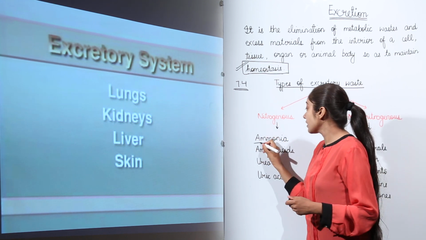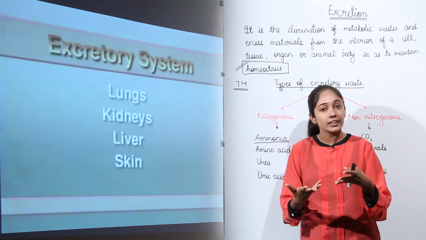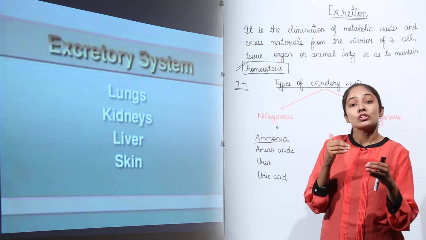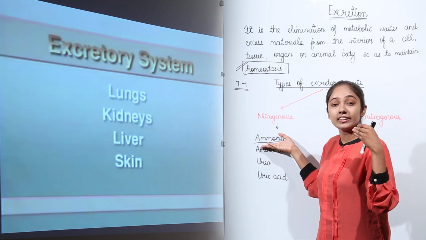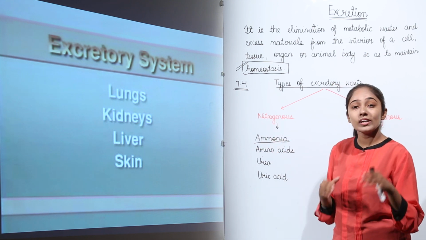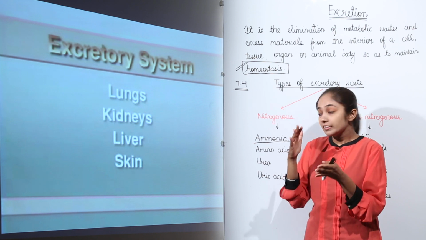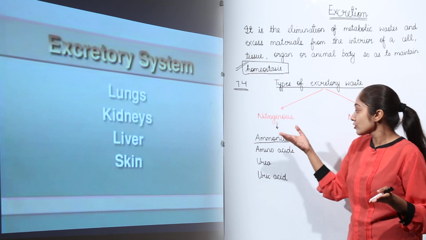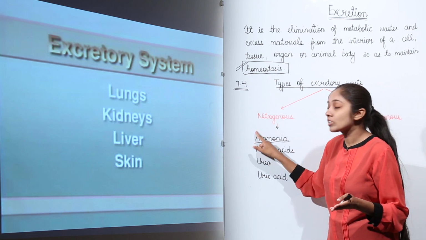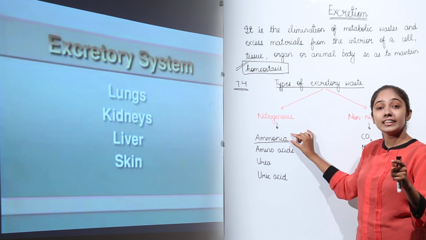Why is it the most toxic compound? Well, because it is soluble in water. When it is generated in the body, it is going to dissolve into the water and it is highly toxic. So it can lead to toxicity. In simple organisms, for example Hydra, there is direct diffusion of ammonia, right? So ammonia is diffused out from the body of Hydra directly. But this ammonia is highly toxic.